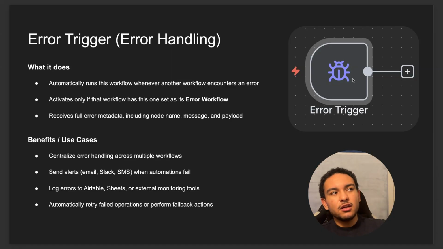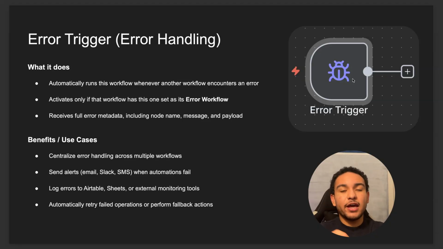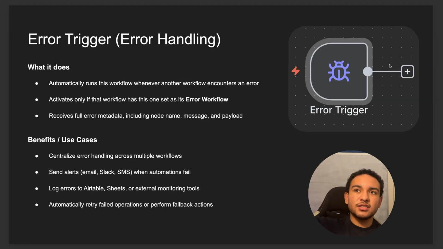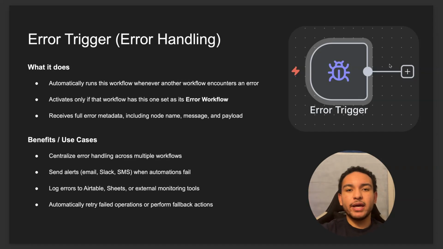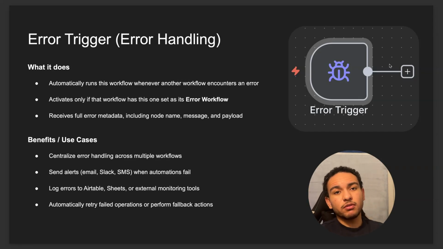And like I said, let's say you go to main and you want it to call out to this anytime it fails. Like I said, you go to the settings, and in there you're gonna see error workflow, I think. Yeah, I think it'll say error workflow. And under there, you're gonna have a drop-down menu. When you click it, you wanna click whatever you named this error workflow. And so that way, anytime it fails, it knows which workflow to call out to.